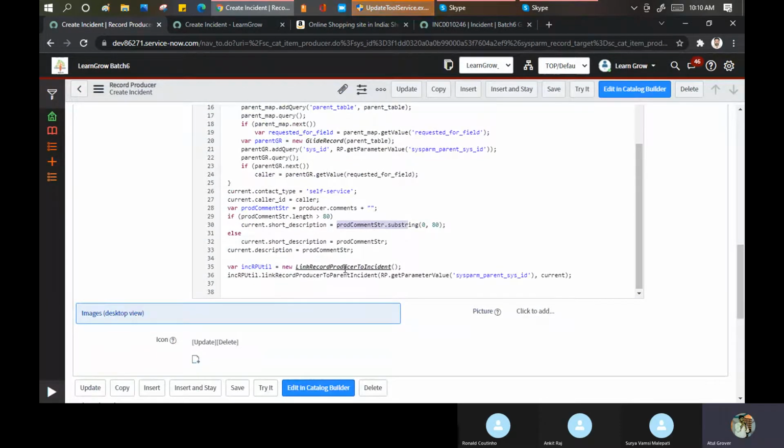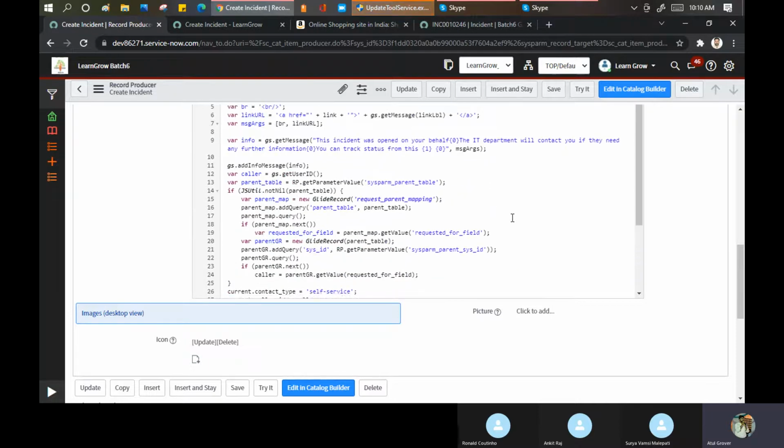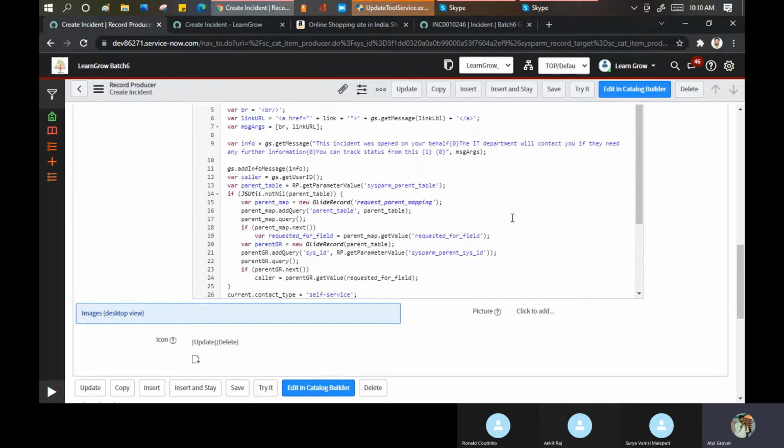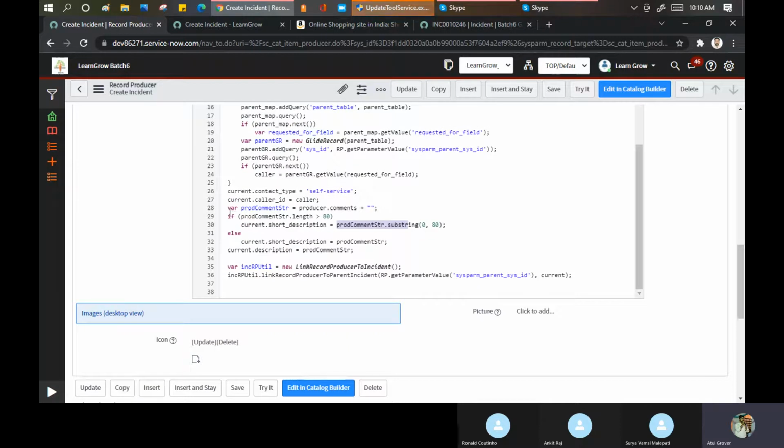यह हो गया, link record producer to the incident, and this is the function they're calling, कि जो record which I'll be getting here, link to the record producer to the incident. Believe me, I am not good in this coding part. But on the high level, what we can say is that they're doing the mapping here only.